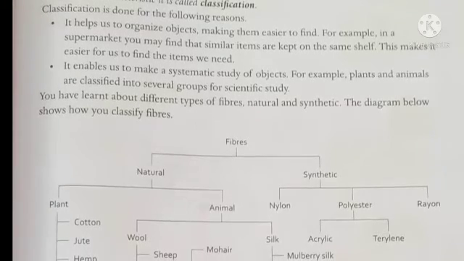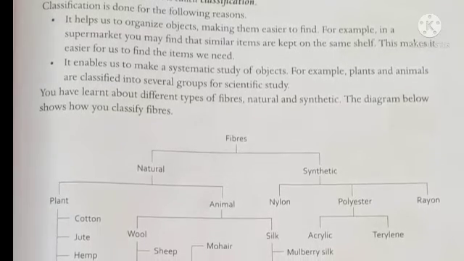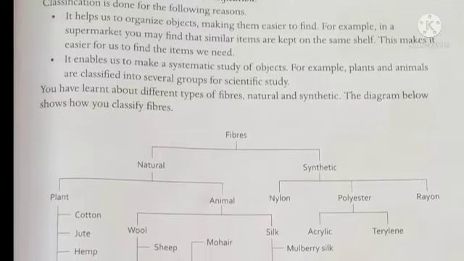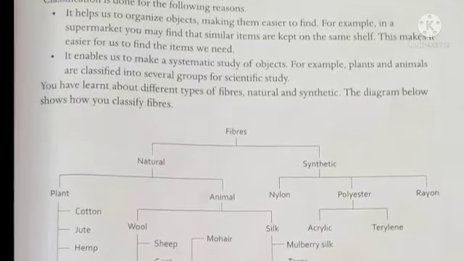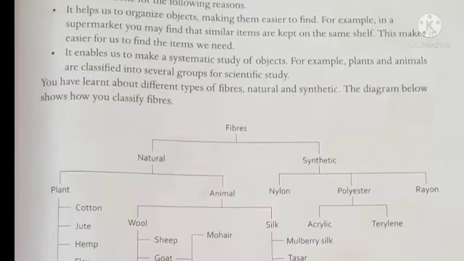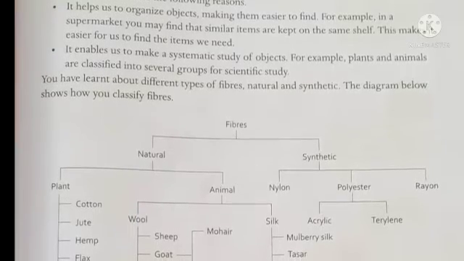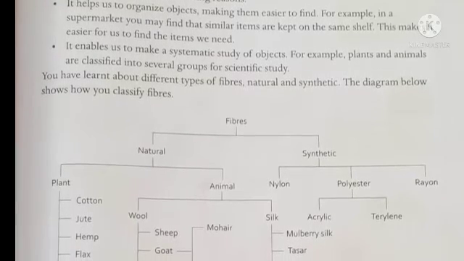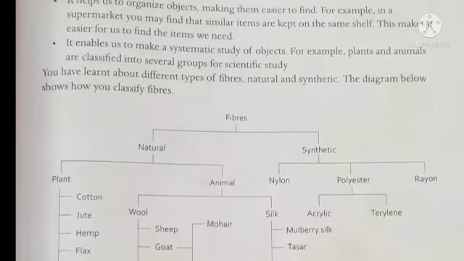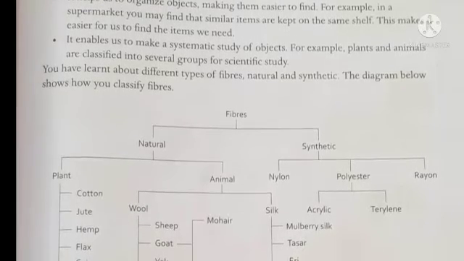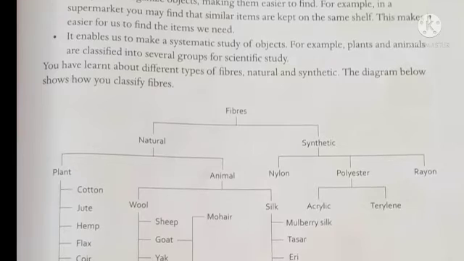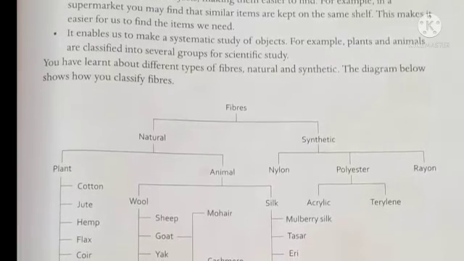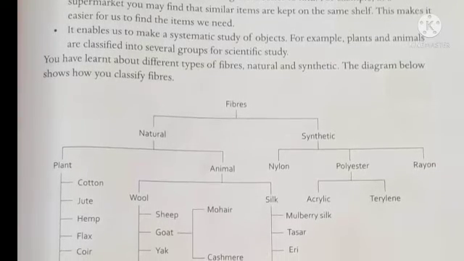For example, if we want to study plants, then we study plant classification. If we want to study fibers, clothes, then we will study fibers, natural and synthetic, which means they are systematic. We will classify them for systematic study. Now students, in your chapter the classification of the fibers is given.